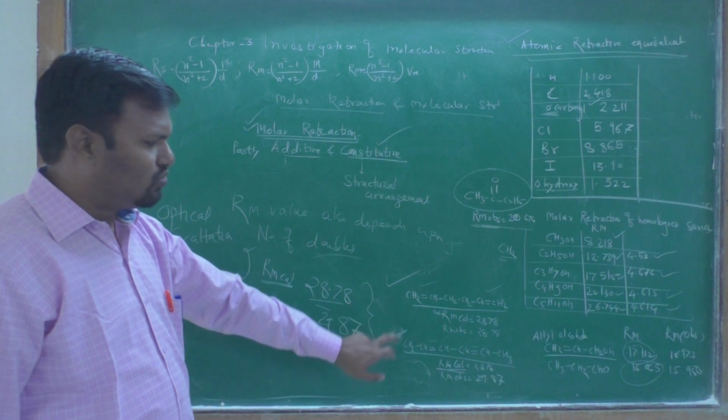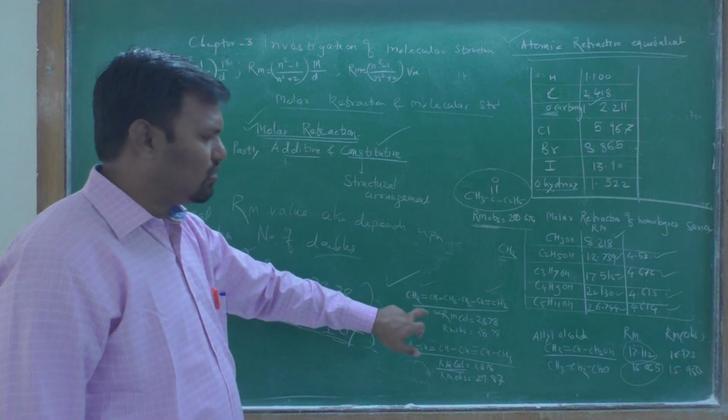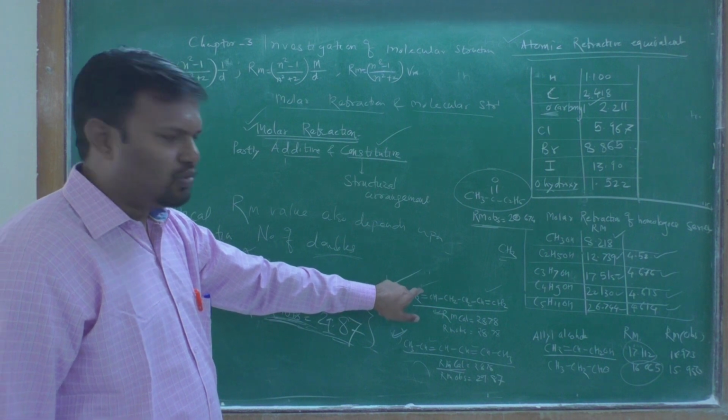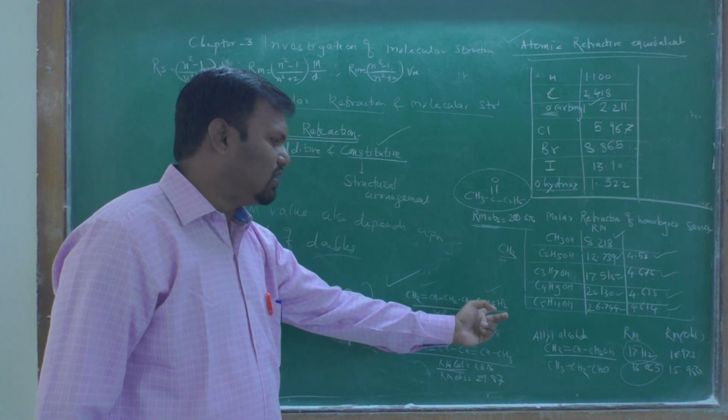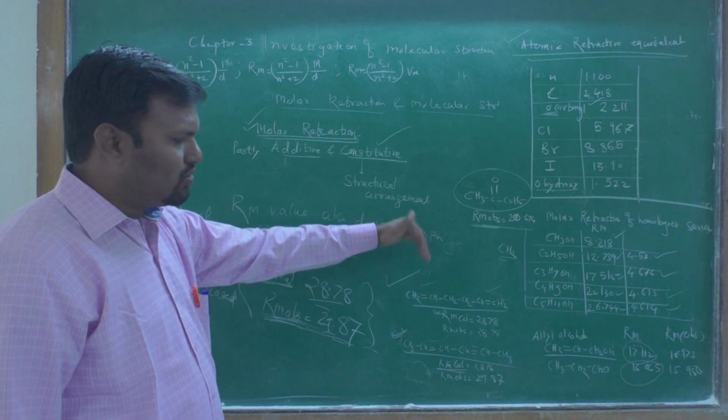Comparing these two molecules, in the first there is no conjugation, no alternating double bond. The first bond is at one position and the second bond is at another, with three single bonds in between them. Conjugation is not present there.